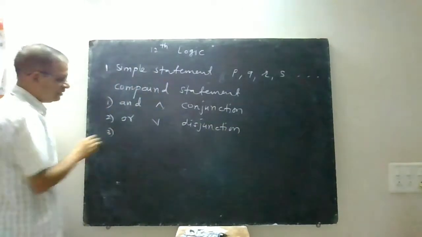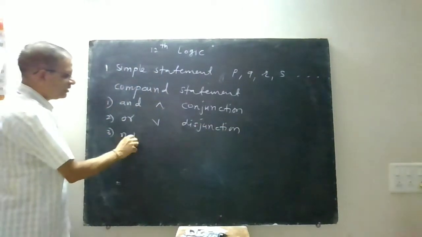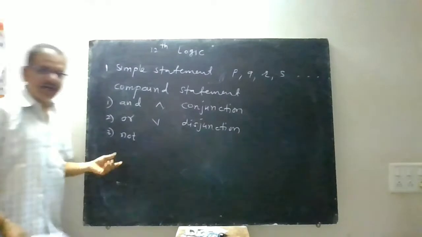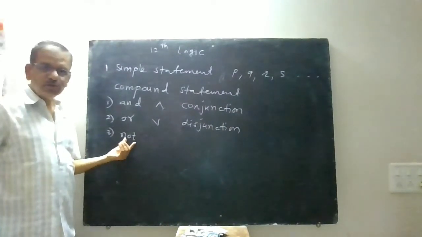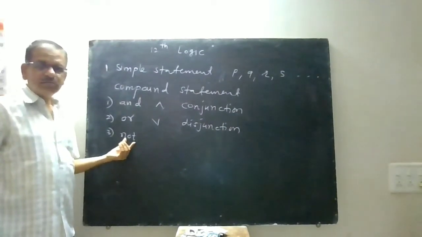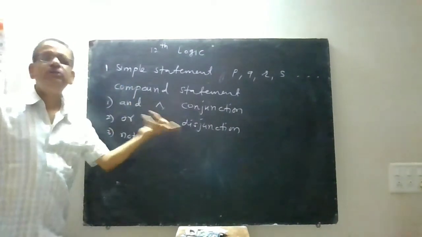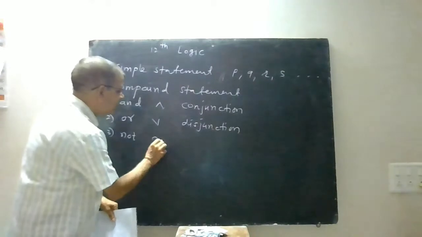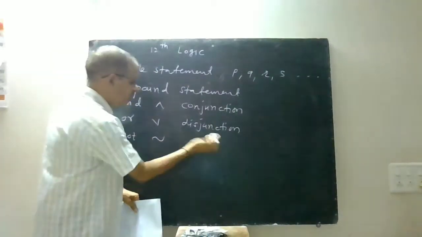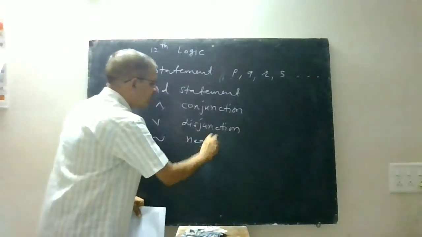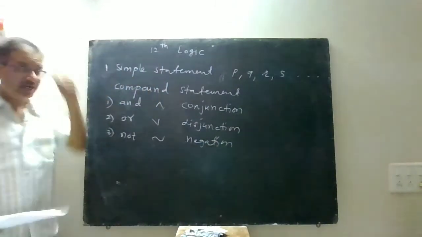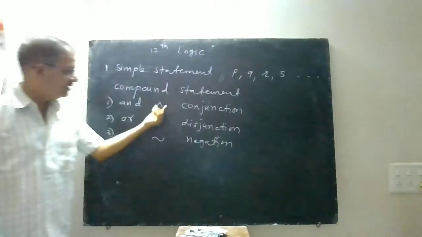Now thirdly we will say NOT. Actually NOT is a connective which is used to give the negation of the statement, not used to connect two statements. The symbol is a wave like this, and you know that one, it is a negation type of statement. These are called types of statements using these symbols.